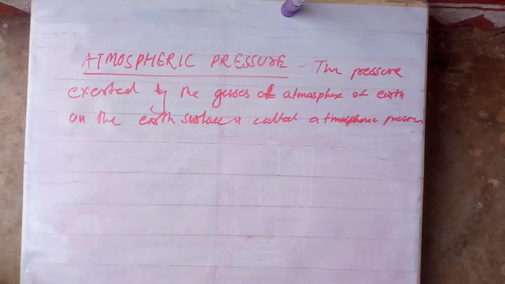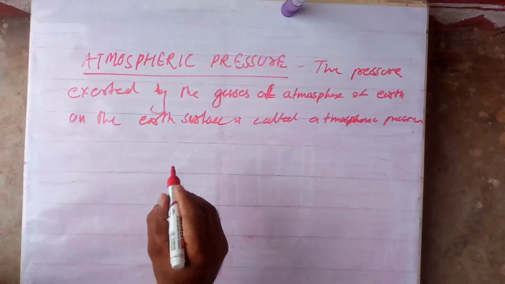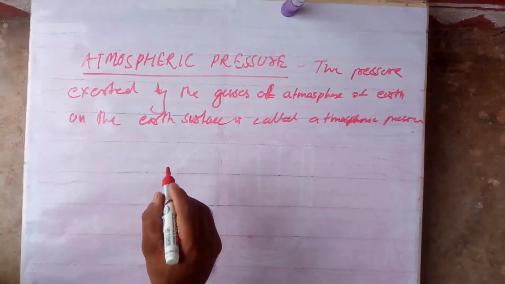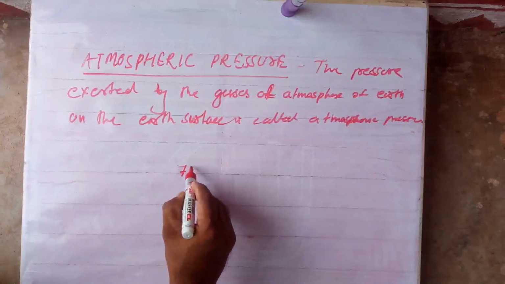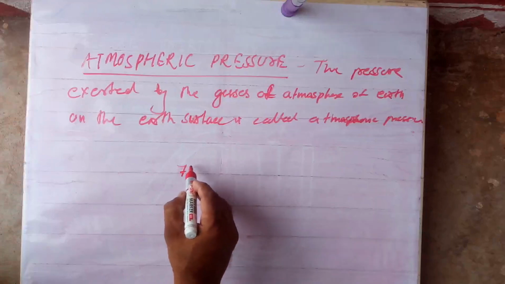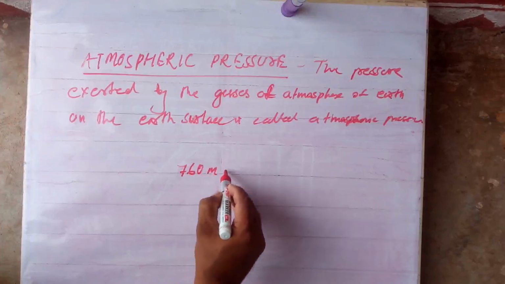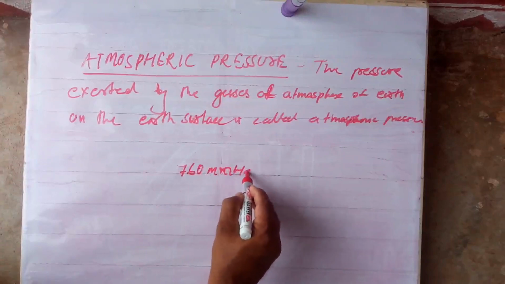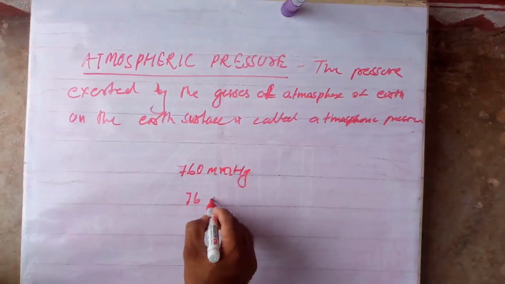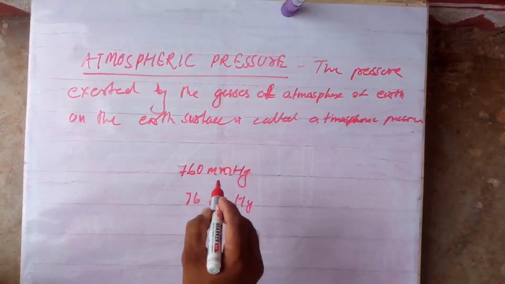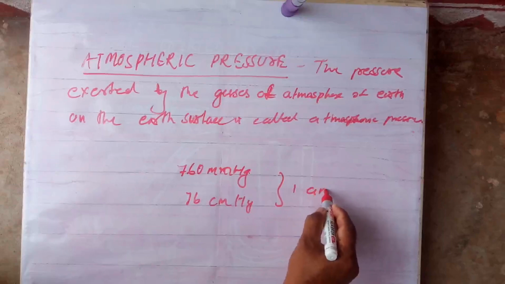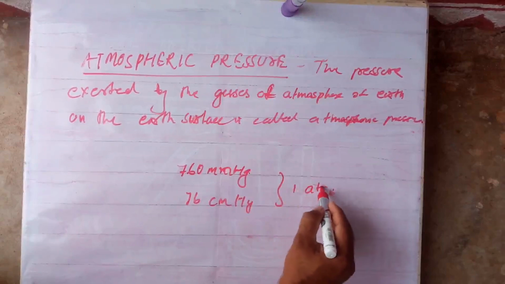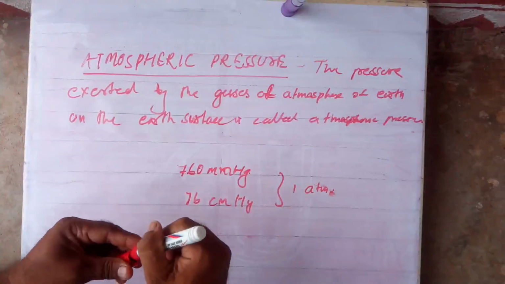The normal atmospheric pressure at sea level at a temperature of 0 degrees Celsius is 760 mm of Hg, or 76 cm of Hg, and that is called 1 atm. 1 atm means one atmospheric pressure. Okay, are you getting me?